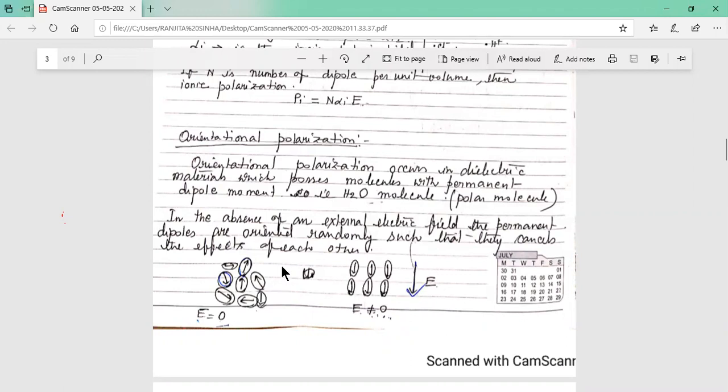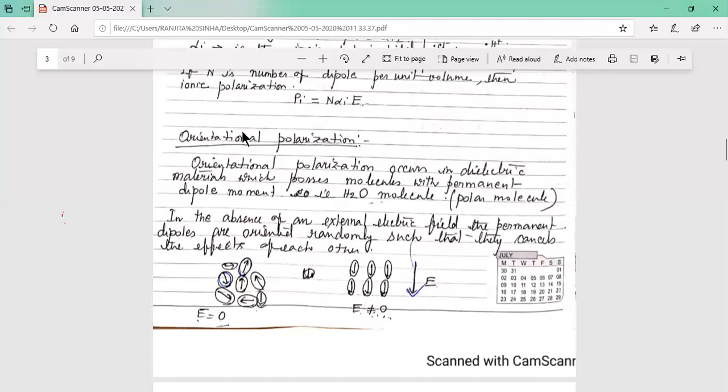But here, when the electric field is equal to 0 and we take the sum of all the dipole moments, some of them cancel each other. So the total contribution of the dipole moment is less here, and here it is maximum. All the dipole moments, which were randomly oriented, are now in a particular direction, the downward direction. So every dipole moment is contributing, and some extra polarization is happening due to the orientation.